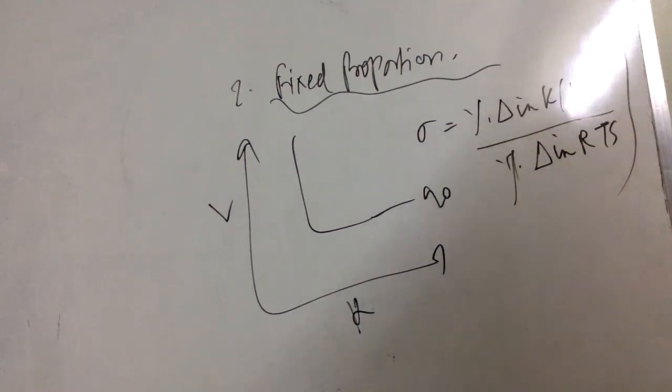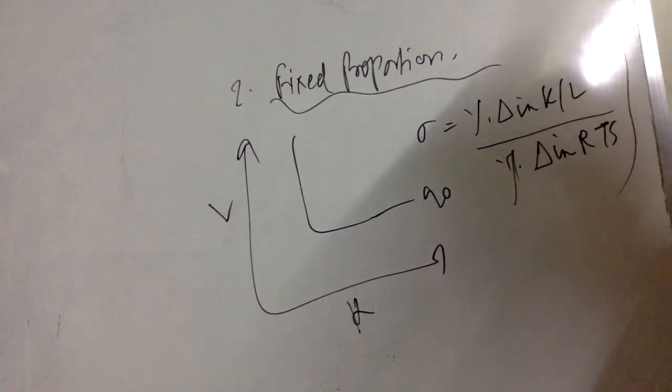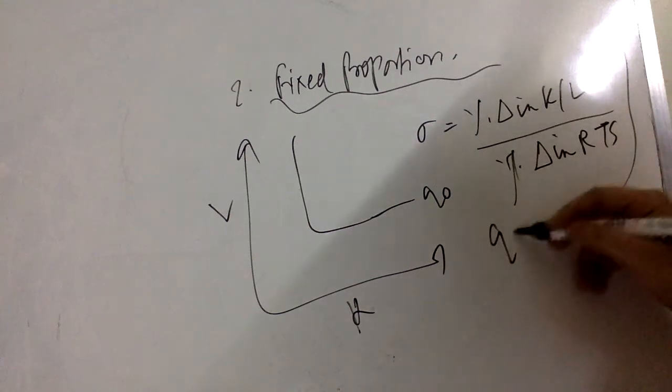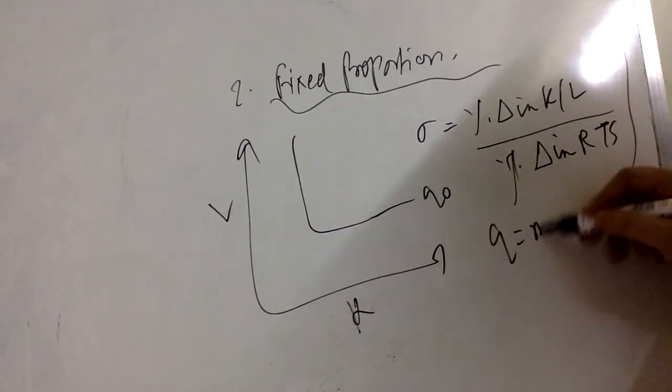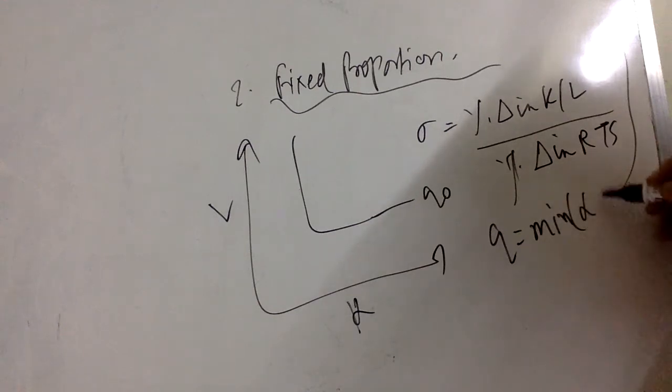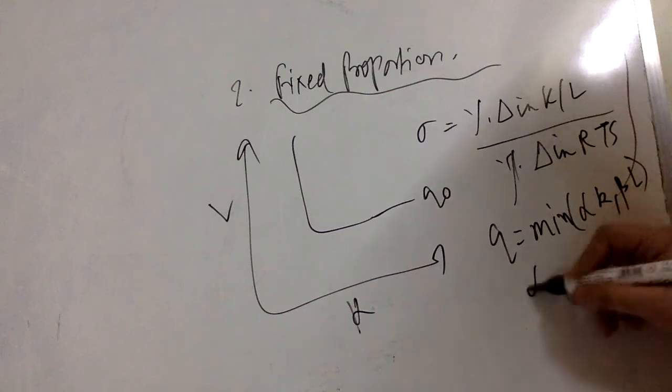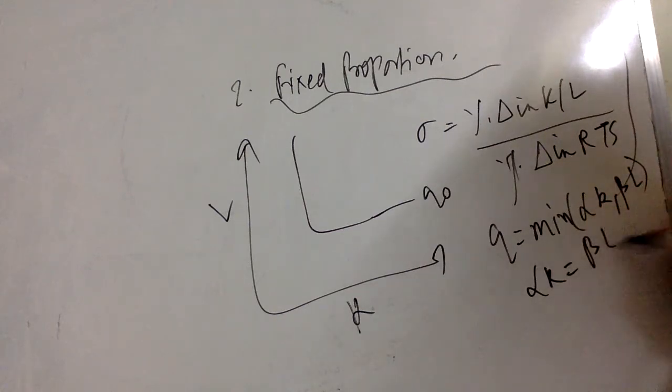Alright. So here what will happen? Now let me write down the production function. It can be written like this. It's a minimum function of, say, alpha K comma beta L. So at the minimum, alpha K equals beta L.